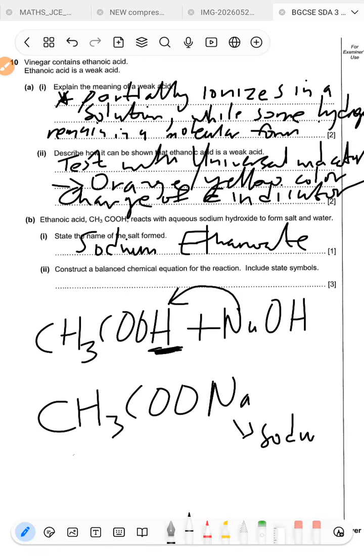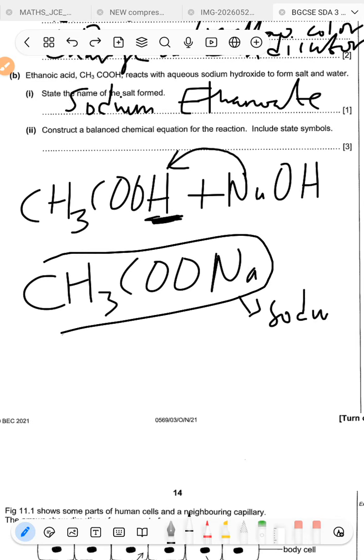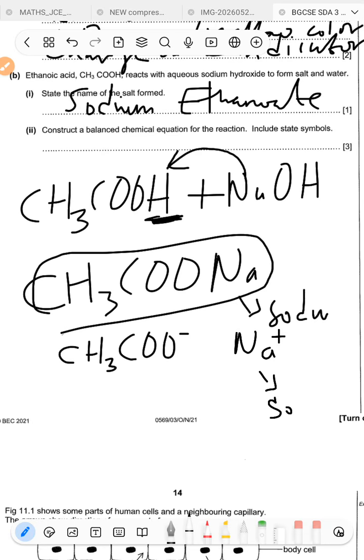Okay, now this is a sodium. So let's just break down these two guys into ions so that it makes more sense. When you have this guy here, we break it down to its individual ions. So that's CH3COO minus and Na plus. This guy is a sodium ion, and this guy is an ethanoate ion.